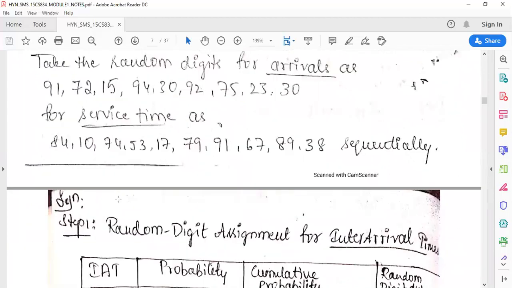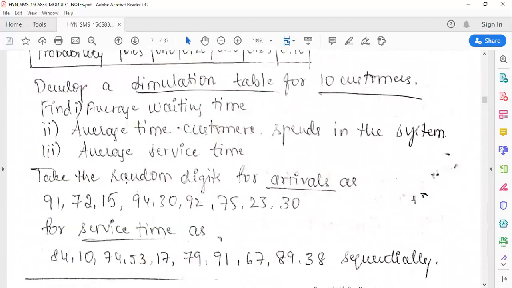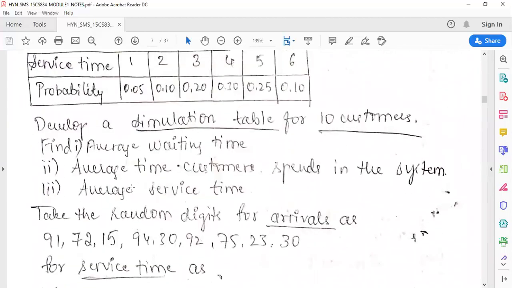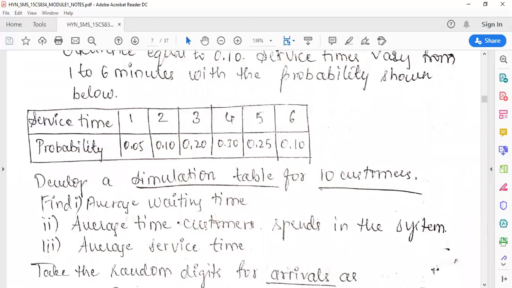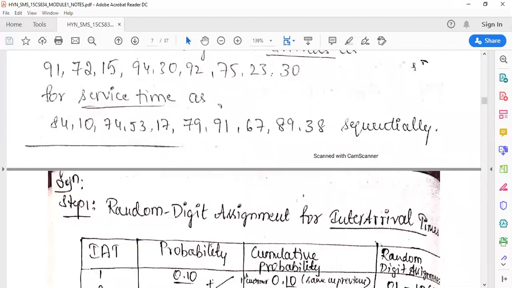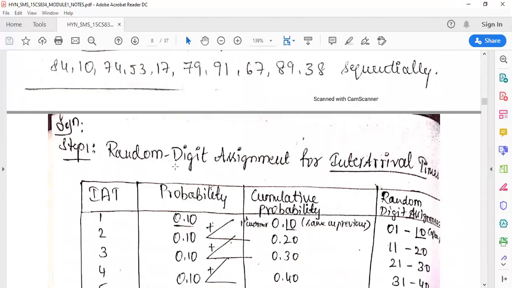In order to solve this problem, first, they have not given the inter-arrival time for every customer. They have given the random numbers. We have to first find the inter-arrival time. So in order to find the inter-arrival time, we go for random digit assignment for inter-arrival time.